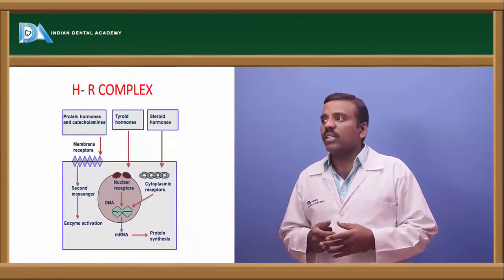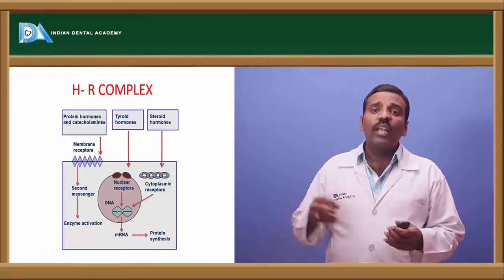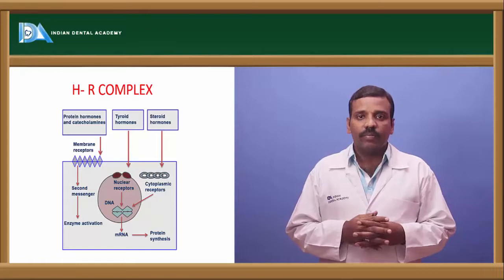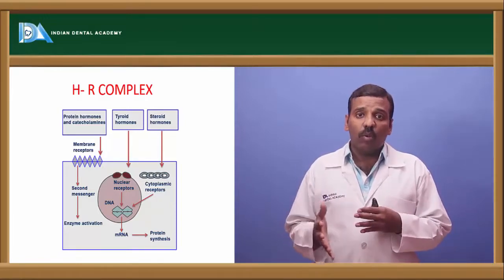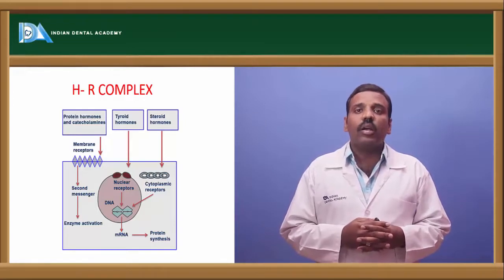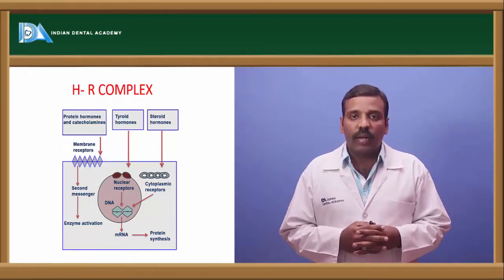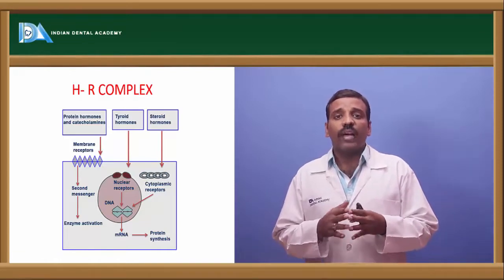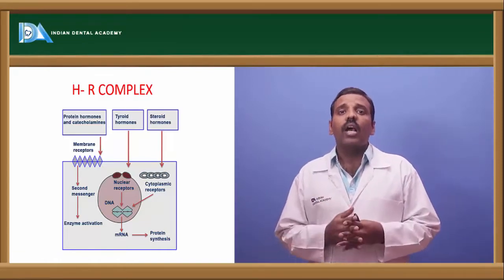And if you see the complex, when the hormones come to the cell, there is a receptor. That hormone binds with this receptor of the cell. That is called the hormone receptor complex. This hormone receptor complex varies for the different groups of hormones.